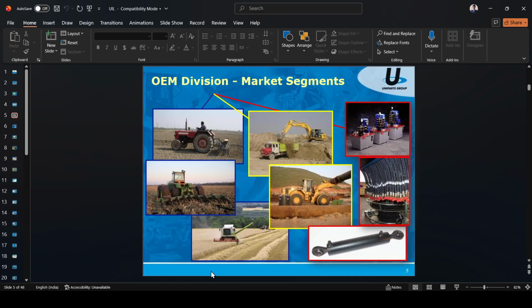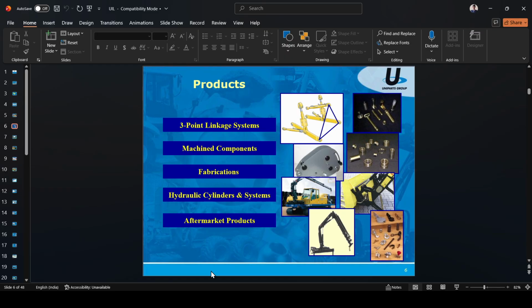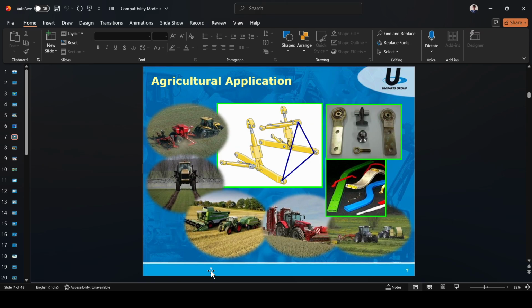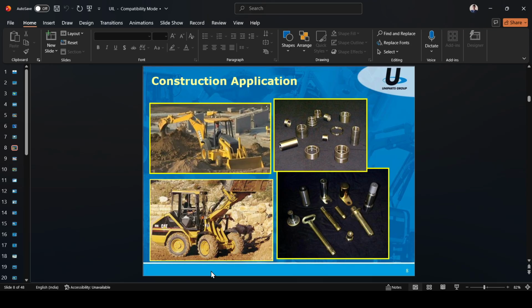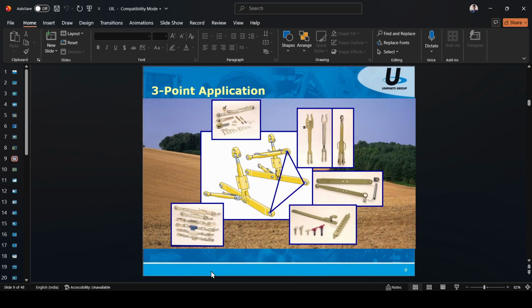OEM division market segments. See, that is the OEM division market segments. These are the products: 3-point linkage, machine components, fabrication, hydraulic cylinders and systems. Aftermarket products. Agriculture application. See, that is the agriculture application in Uniparts India Ltd. Construction application. This is the construction application in Uniparts India Ltd. They make this type of parts.